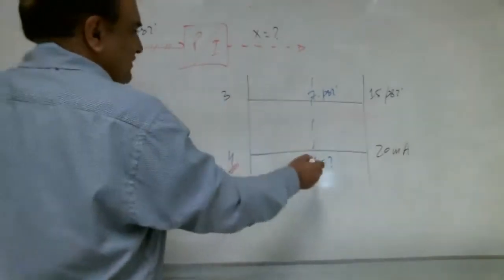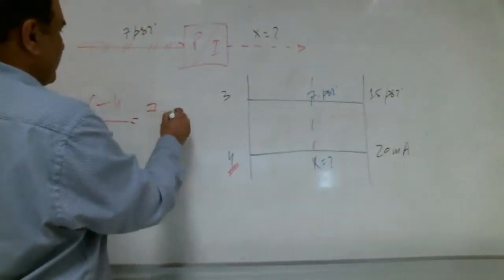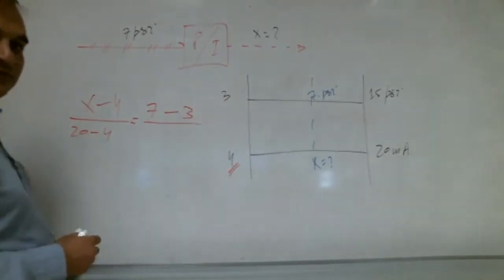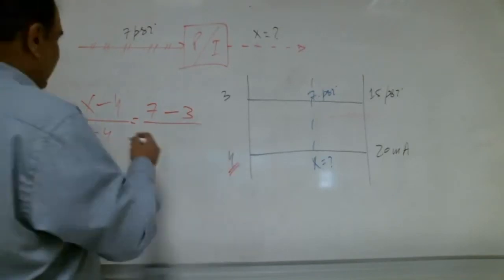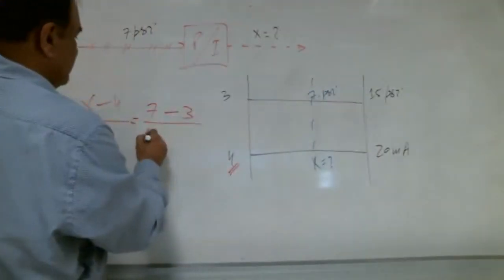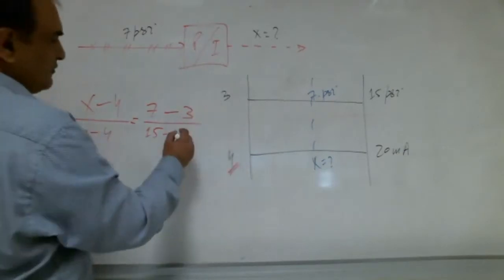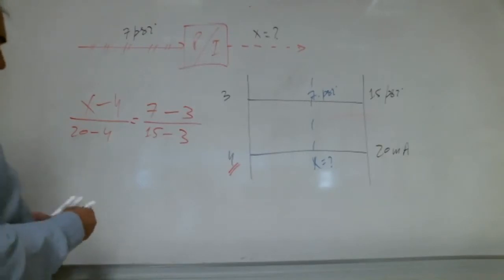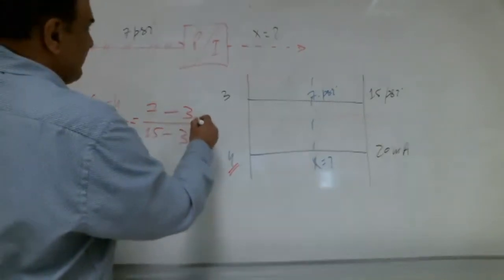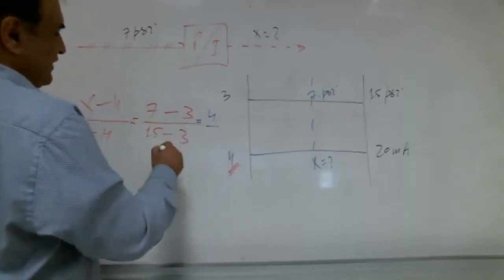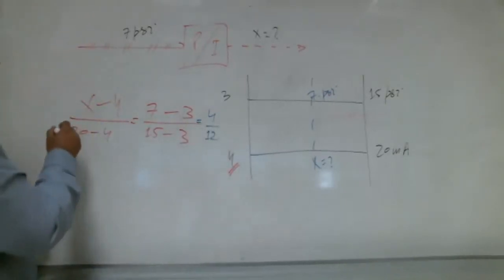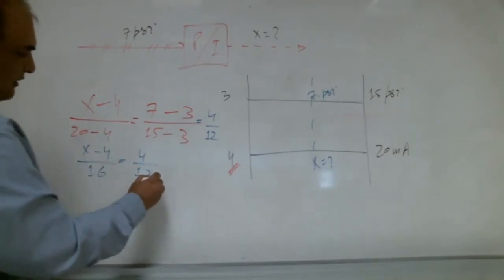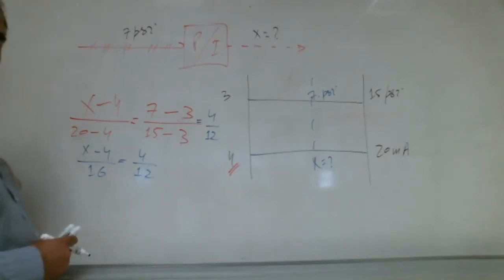Okay, what is in front of x? 7, 7 psi. What is in front of this 4? 3. What is in front of 20? 15. What is in front of 4? 3. Yes, Shabab, how much is this? 7 minus 3, how much? 4. 15 minus 3, 12. So x minus 4 over 16 is equal to 4 by 12. Right, Shabab?